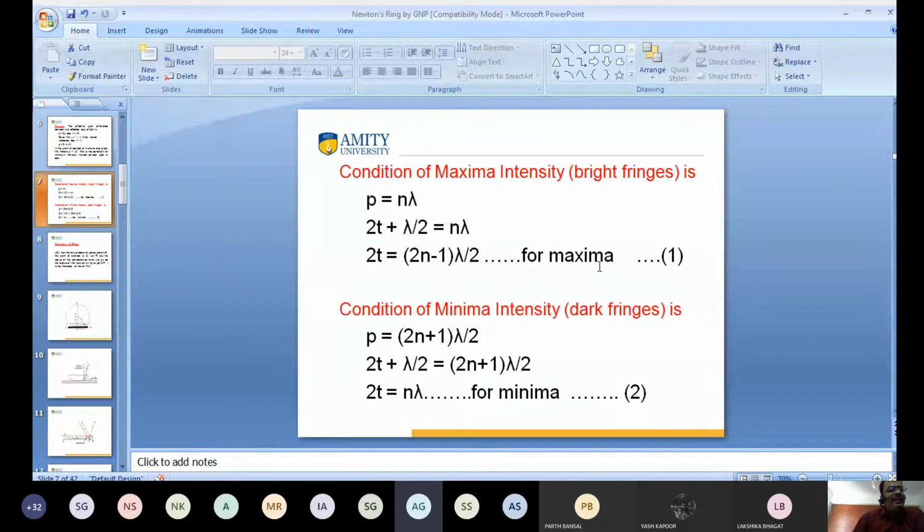And for the minima intensity condition, I already told you, for the maxima intensity condition there will be an even multiple of half wavelength, and for the minima intensity condition there will be an odd multiple of half of the wavelength. So for minima, meaning dark fringes, the path difference will be equal to (2n plus 1) lambda by 2. This is known as an odd multiple of half wavelength.